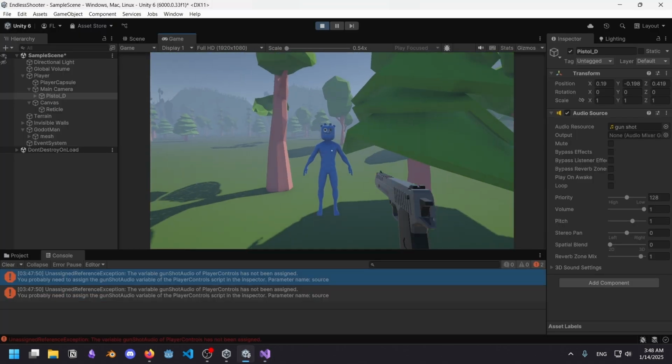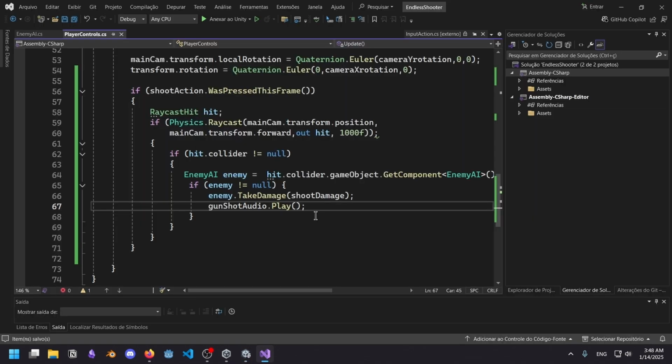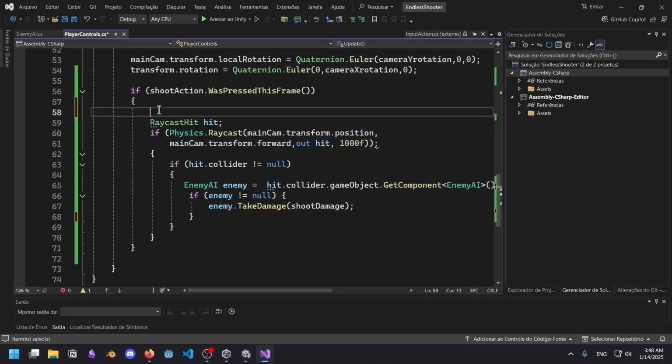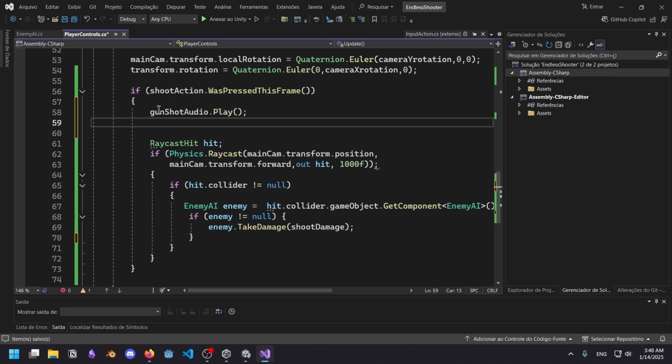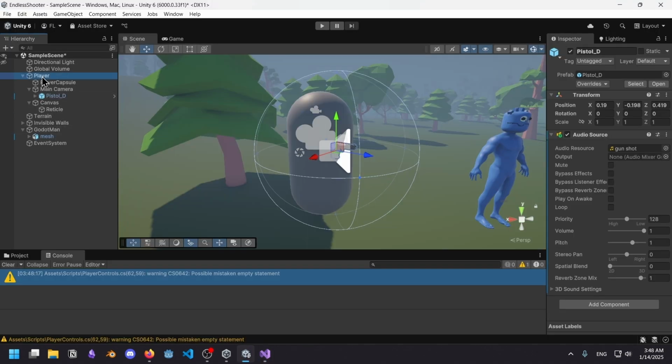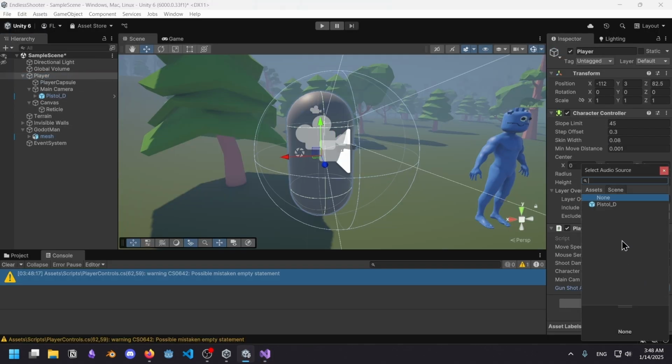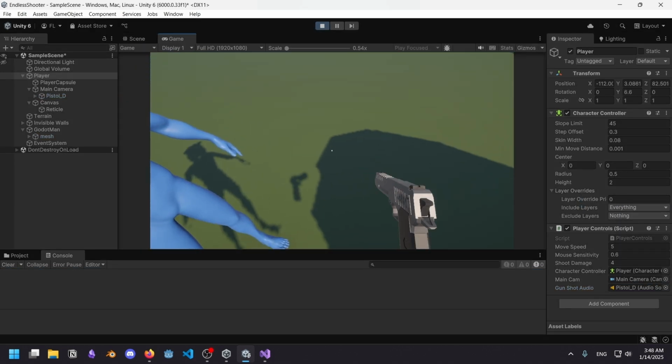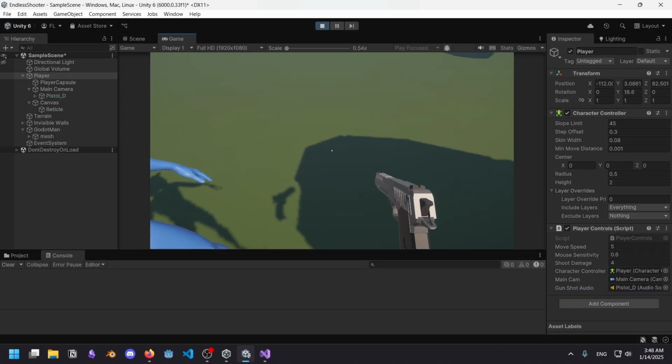I'm only playing the sound when I shoot the enemy. It's not supposed to be within this if statement. It should be way up here. Even if we don't hit anything, we still play the sound. And as always, I forgot to add the audio source here. Oh my god, that was so loud.